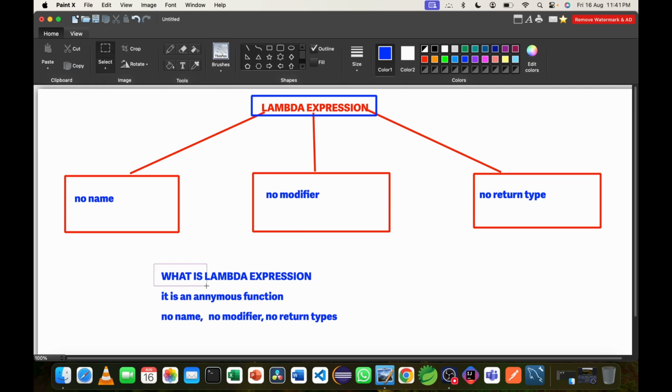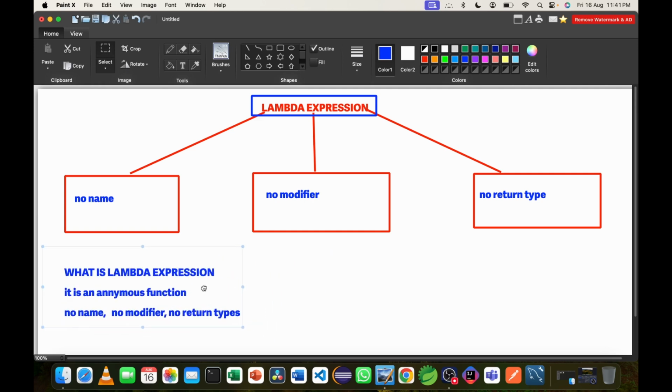Suppose we have a method here, public void test, taking it simple, with System.out.println and a message like hello.